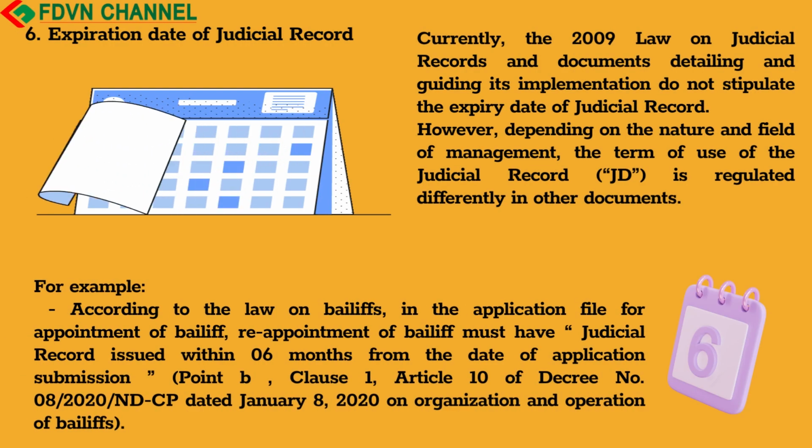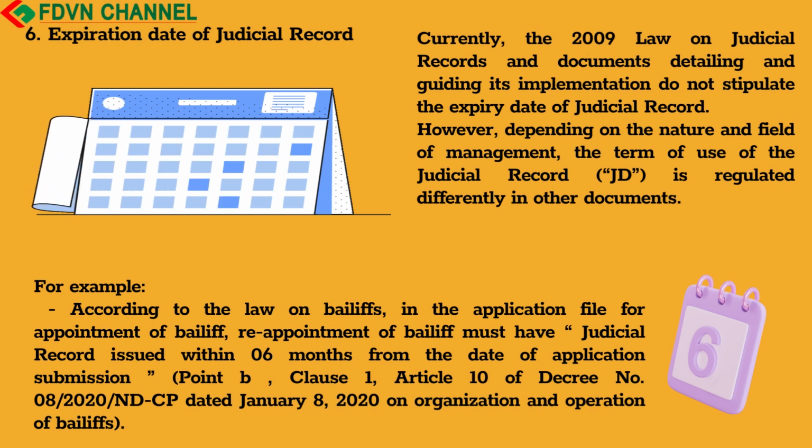6. Expiration date of judicial record. Currently, the 2009 Law on Judicial Records and documents detailing and guiding its implementation do not stipulate the expiry date of judicial record. However, depending on the nature and field of management, the term of use of the judicial record, JD, is regulated differently in other documents.